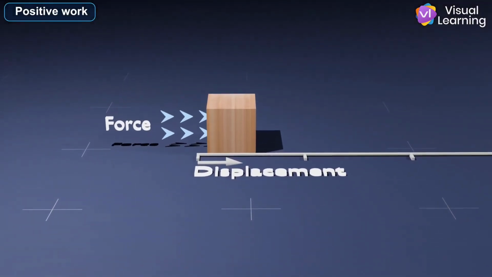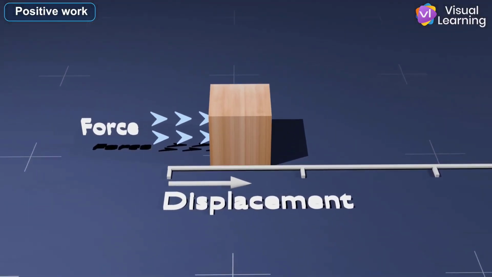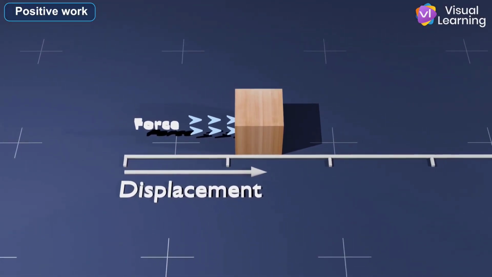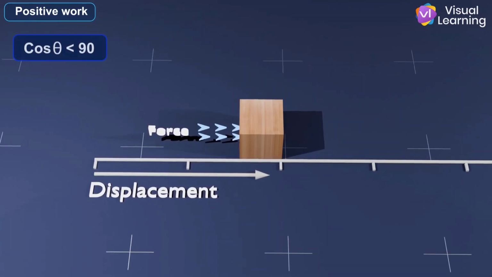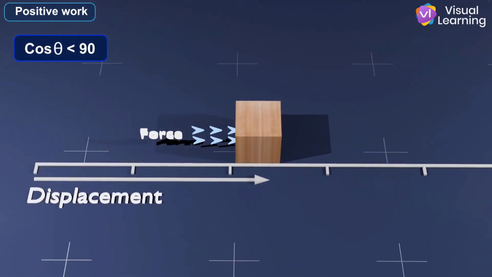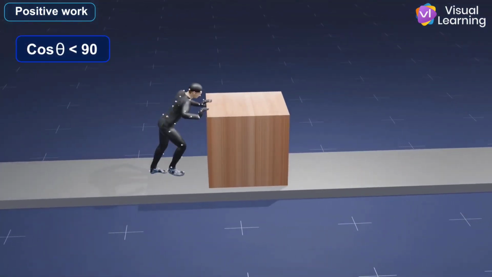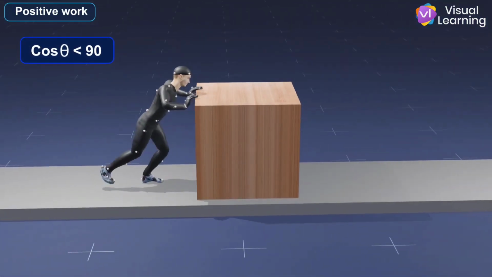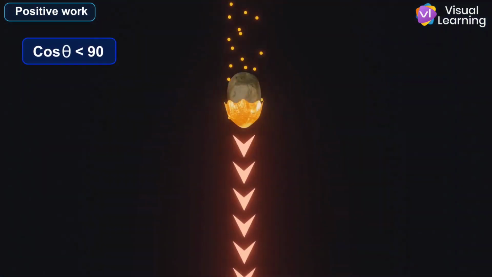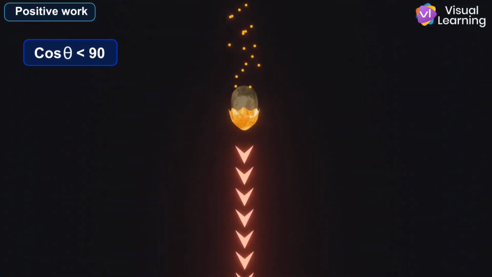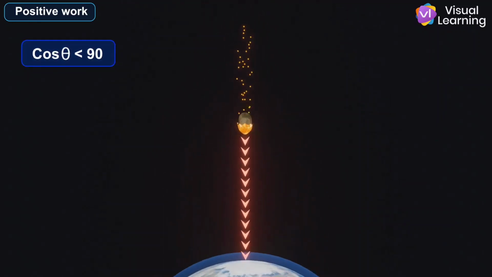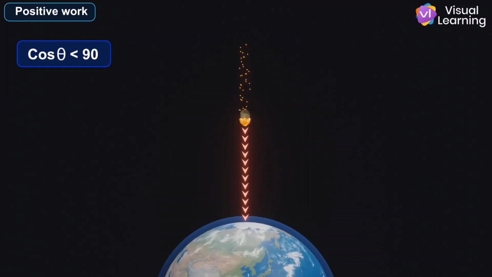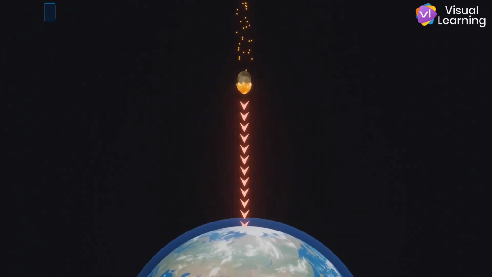Positive work. When force and displacement are in the same direction, the work done is positive. In this case, the angle between force and displacement is less than 90 degrees. For example, when we push a box, both the force and displacement are in the same direction. Or, when an object falls down due to gravity, the force, gravity, acts downward, and the displacement is also downward. So, this is also an example of positive work.